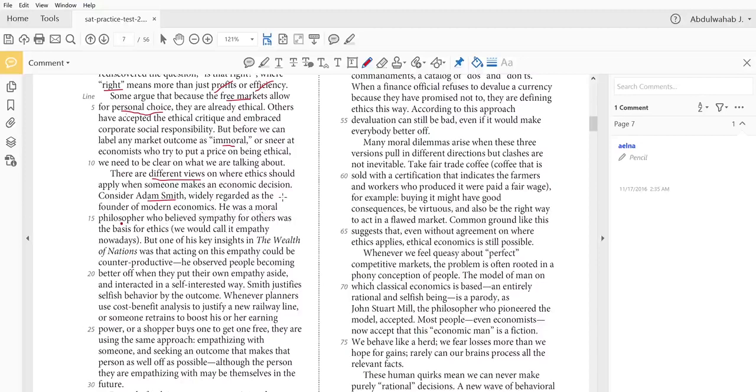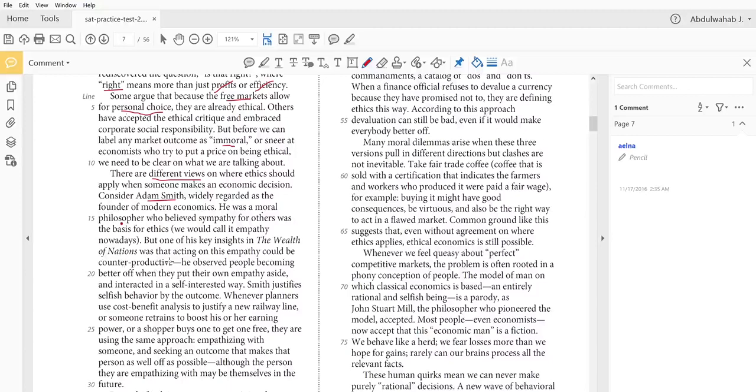But one of his key insights, one of his key ideas in The Wealth of Nations, was that acting on this empathy could be counterproductive. Now, whenever you have words in italics, that means that the author is referring to a book, maybe a movie or a magazine, and this is the name of the published material. So one of his key ideas in his book was that acting on this empathy, on this feeling for others or with others, could be counterproductive.